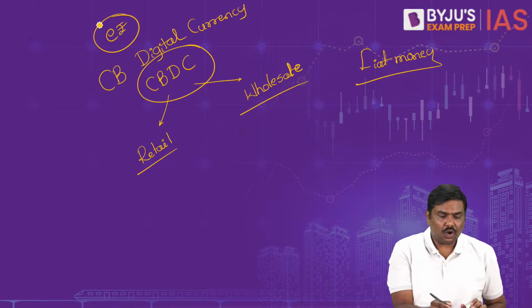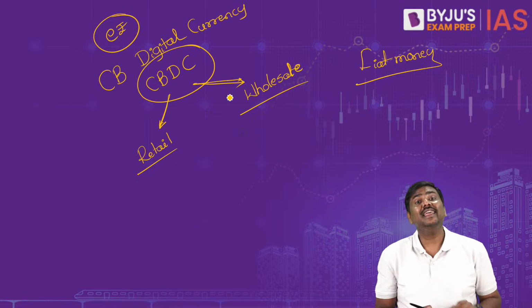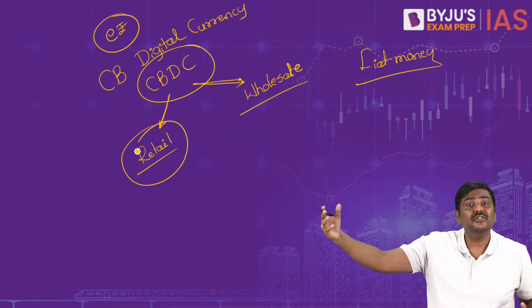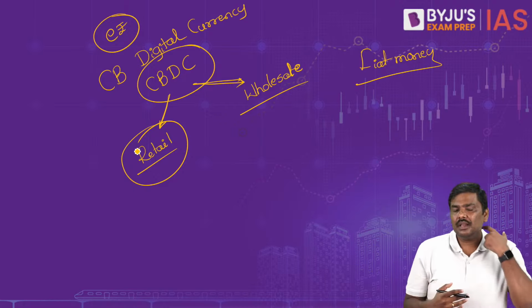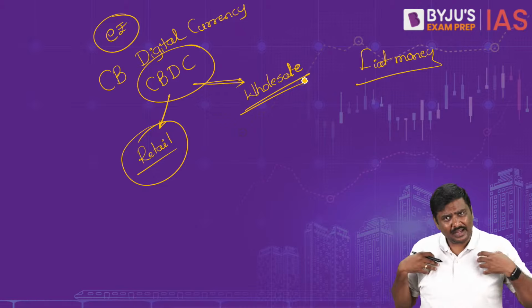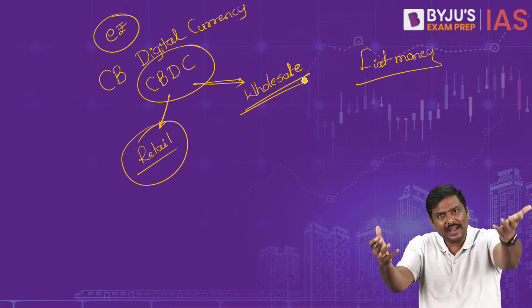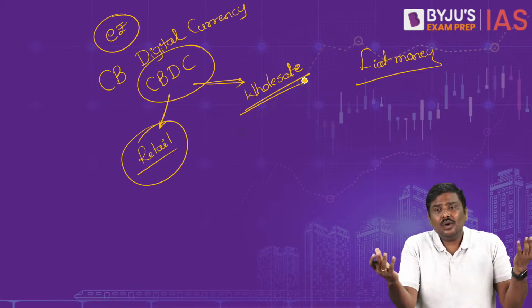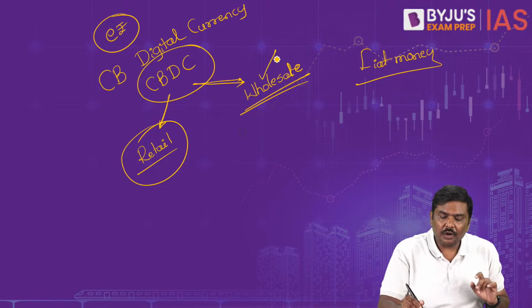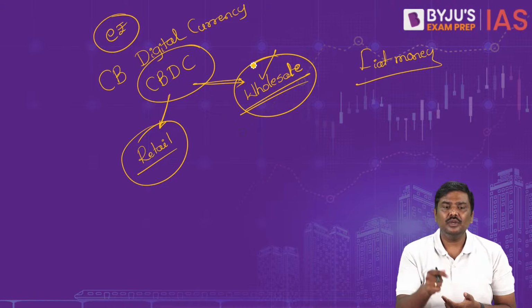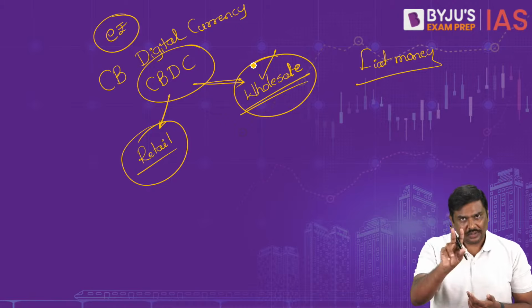So we have introduced the two concepts. One is a retail e-rupee and the second one is wholesale e-rupee. Retail is used by us, right, and wholesale is used by financial institutions. For example, sir, where is wholesale e-rupee used? Imagine I'm a bank, you are one more bank. You will sell government securities to me. Now I can make a payment to you in the form of wholesale e-rupee itself. That is, the digital rupee can be used to make payment. Now that is the second point.